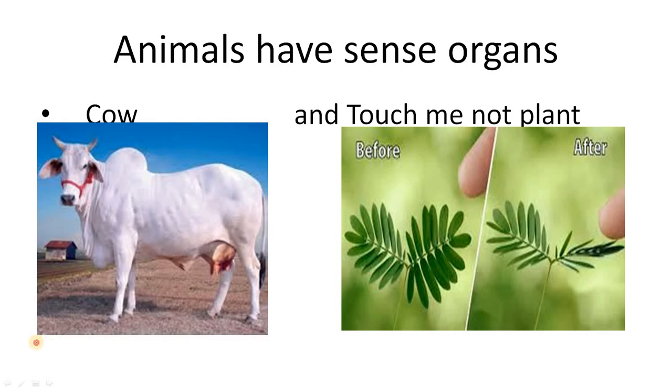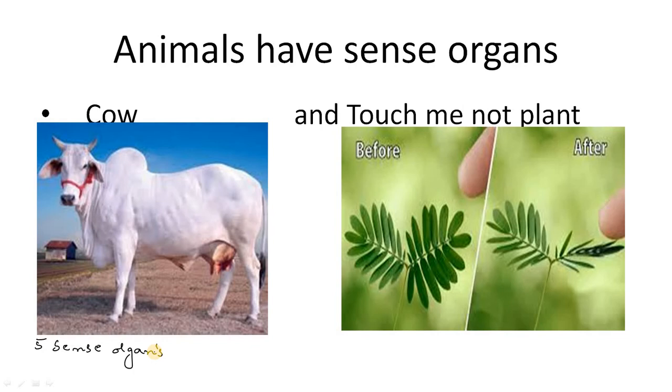There are 5 sense organs, children. Do you remember them? Can anyone recall them from doing the chapter? What are the 5 sense organs?